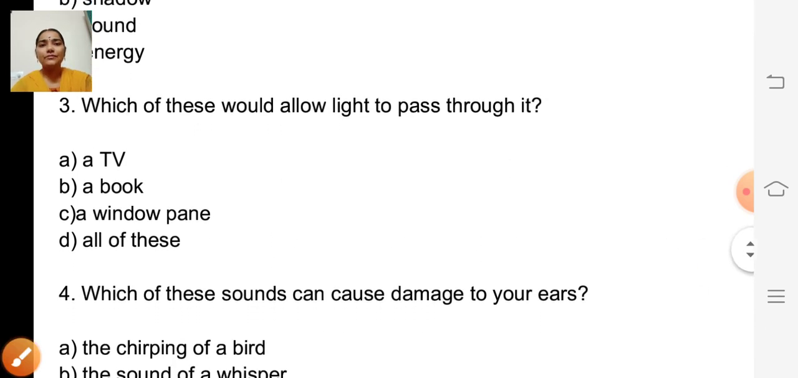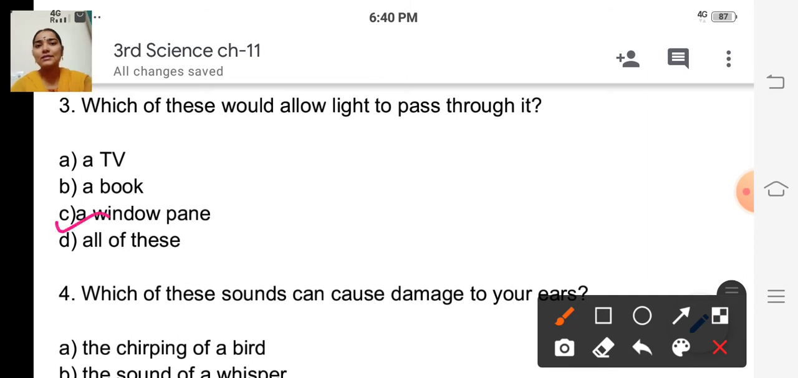Third question. Which of these would allow light to pass through it? Options are TV, a book, a window pane, all of these. So which of these would allow light to pass through it? A window pane. Okay, the correct answer is a window pane.